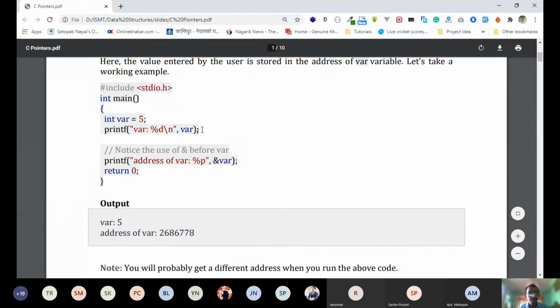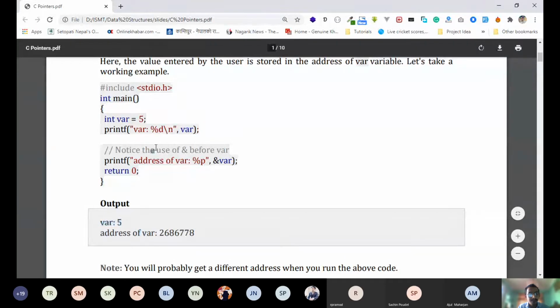What will be the output for this line? It will be var 5, because var equal to 5. You can see here in output, var 5.